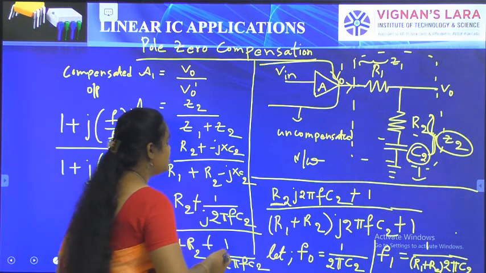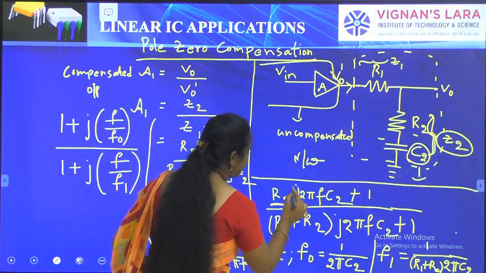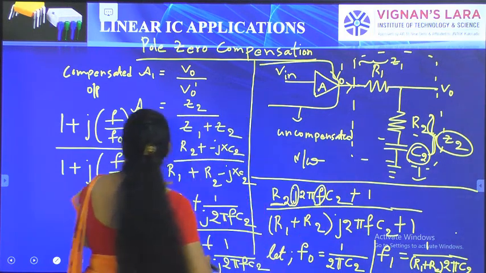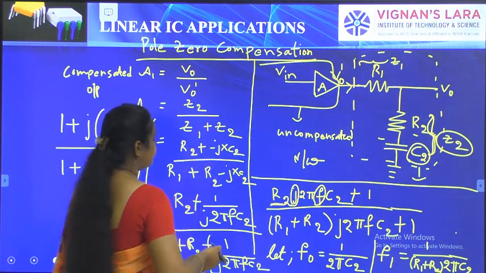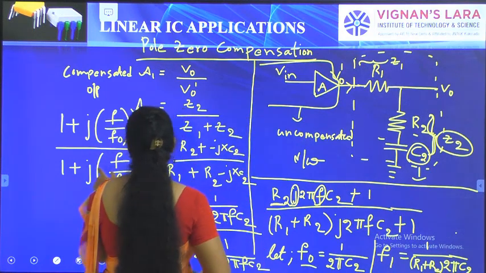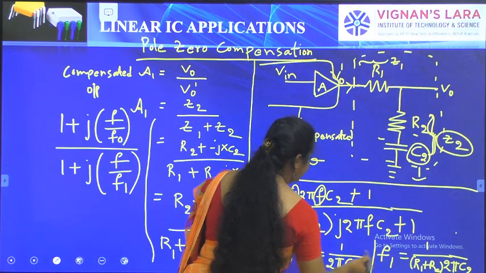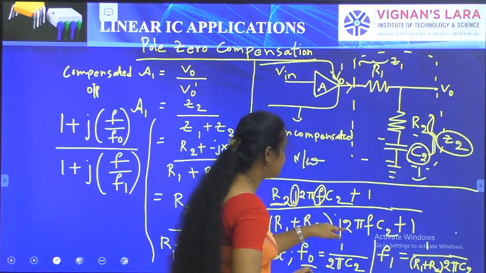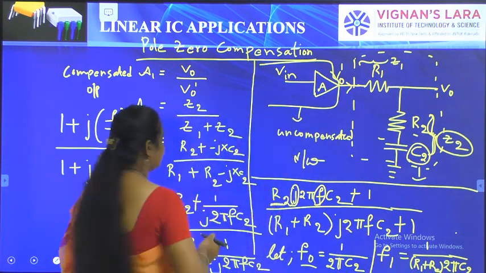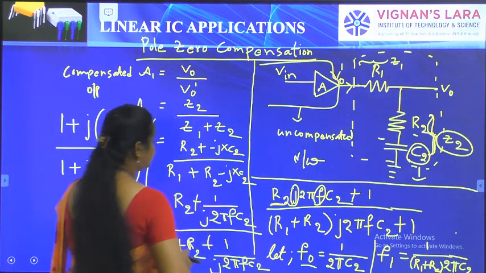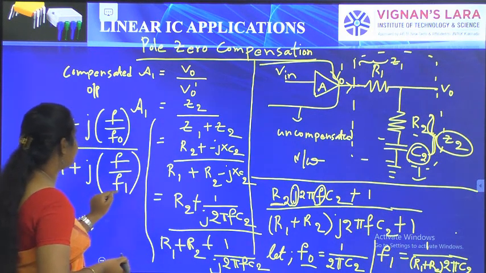Substituting F naught and F1, the remaining terms are J and F: 1 plus J F by F naught, and in place of the denominator term we substitute 1 plus J F by F1.